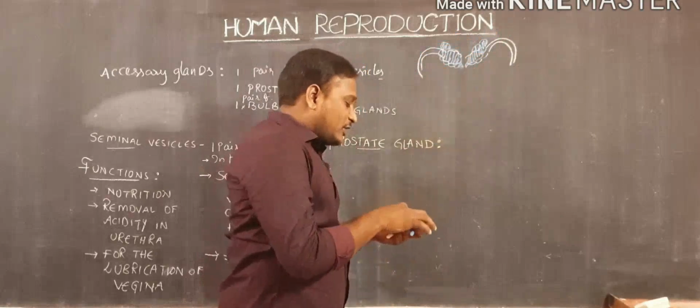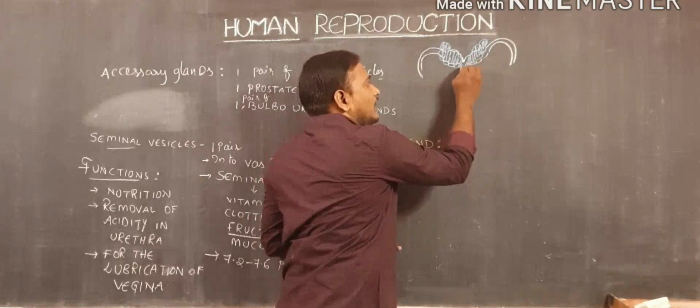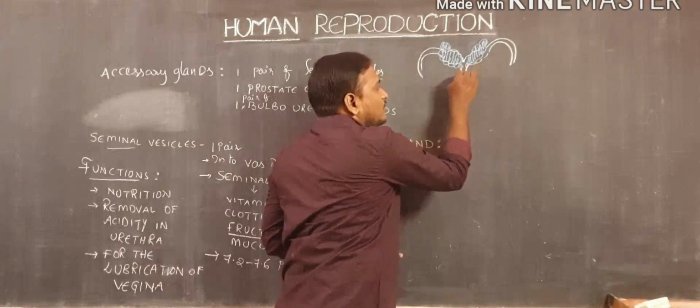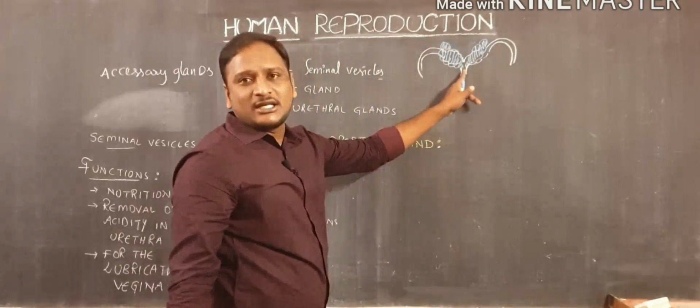At the terminal part, the seminal vesicles are opening. After the seminal vesicles open into the urethra, the common ejaculatory duct is formed.